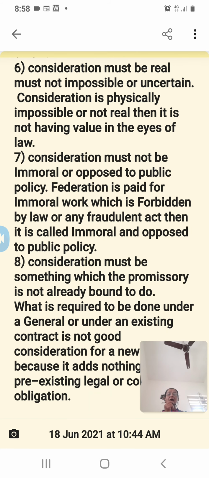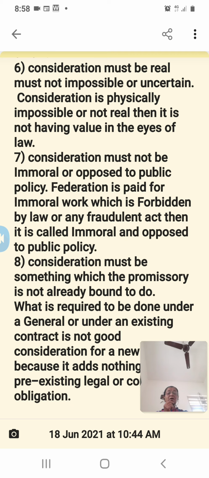Then last one is consideration must be something which the promisor is not already bound to do. Take an example, a police officer. His duty is to make an inquiry about an offense committed by some person.